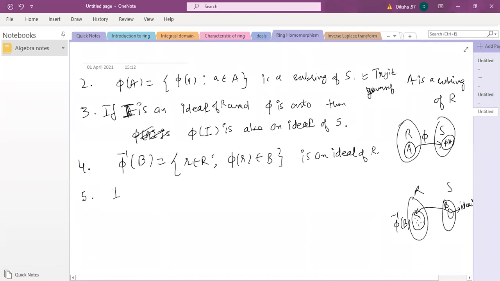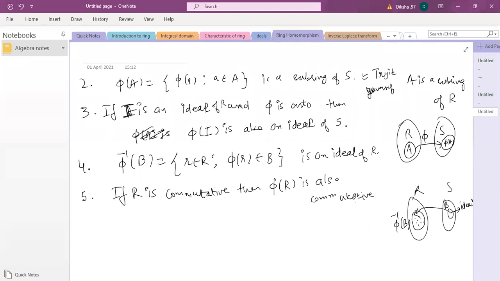Okay, then we have property number 5. If R is commutative, then phi(R) is also commutative. So that means your original ring is S, onto which the image of R is going, and S may or may not be commutative, but the image set of R, phi(R), has to be commutative. So it's trivial. So commutativity is also preserved by the ring homomorphism.